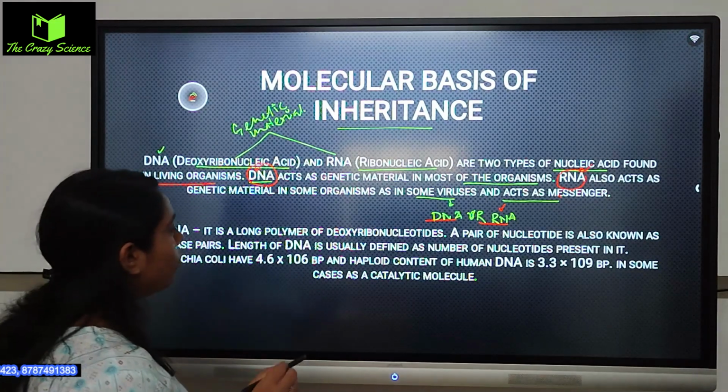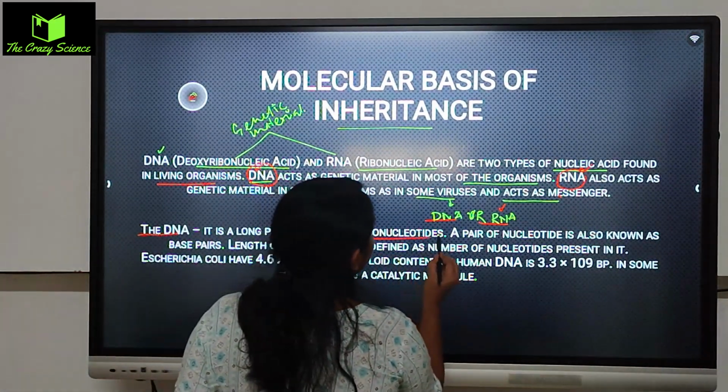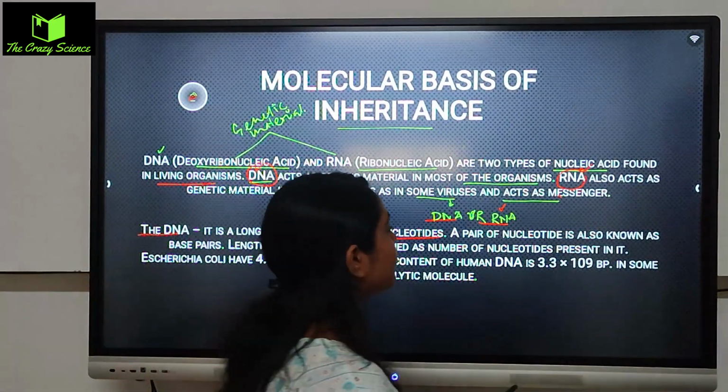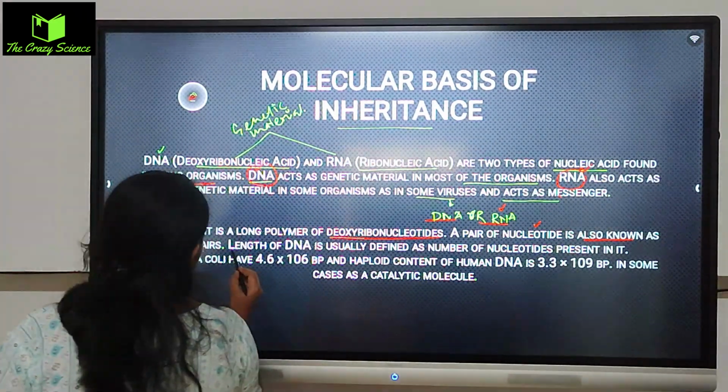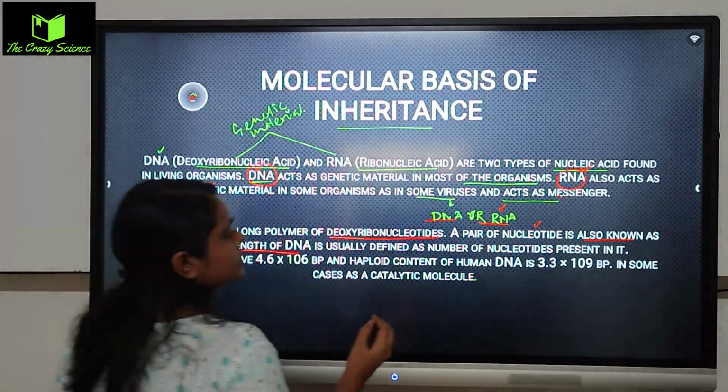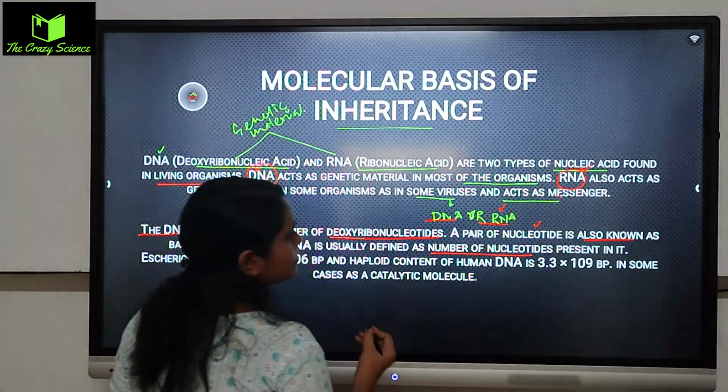The DNA is a long polymer of deoxyribonucleotides. A pair of nucleotides is also known as a base pair, and the length of the DNA is usually defined as the number of nucleotides present in it.